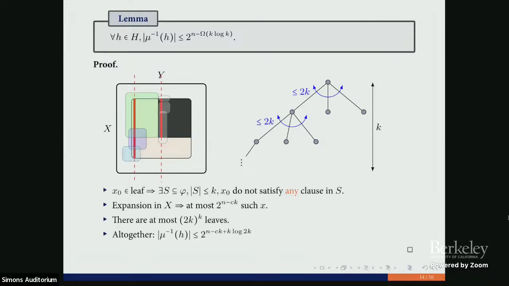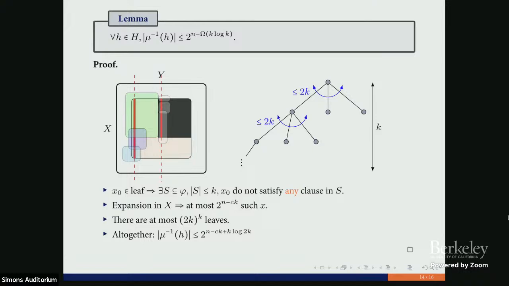That means that we have a very nice property that this x should not satisfy a huge fraction of clauses of our formula. For all these interesting x from this region, we found k number of clauses that do not satisfy it for all of them.